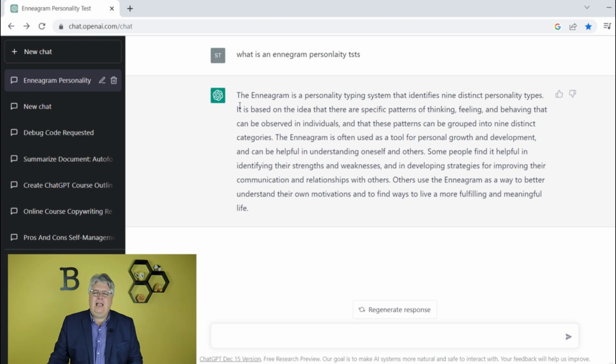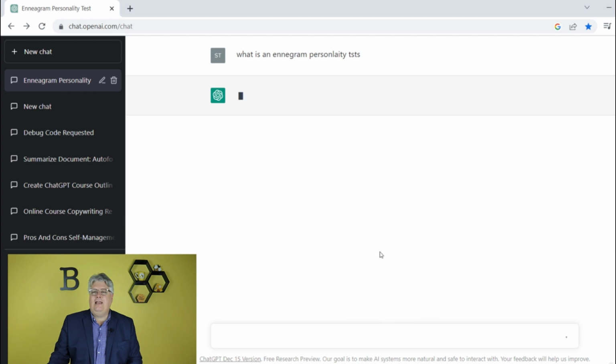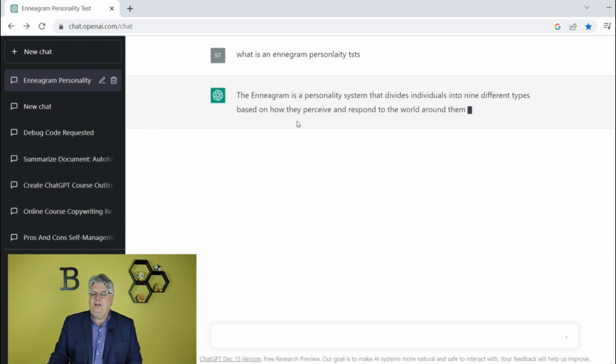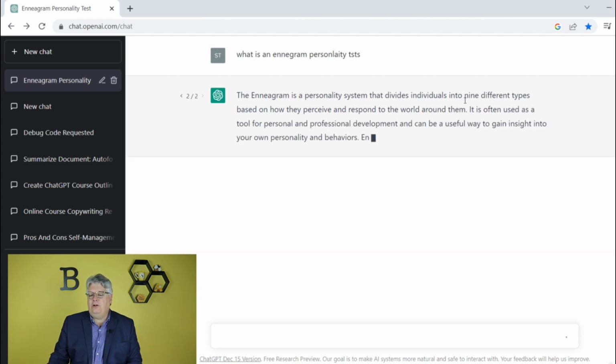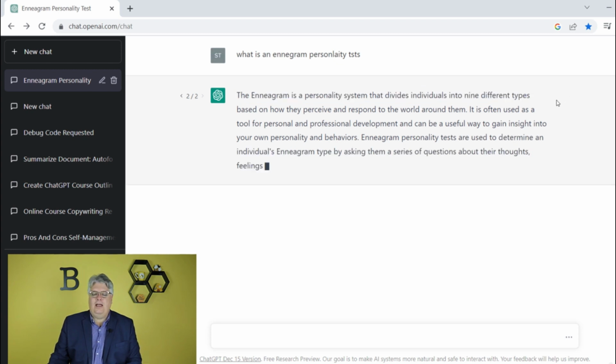All right, so let's say I have this and I'm not real happy with it, or I'm not sure if this is really helpful for me. The first tip is simply, there's a button here that says regenerate response. I can just have it try again. It's really just starting over and trying again. And it's going to give it to me in a different way. Similar but different. Here it talks about 9 different types. So maybe I want to find out more about that. I'm going to show you how to do that too.